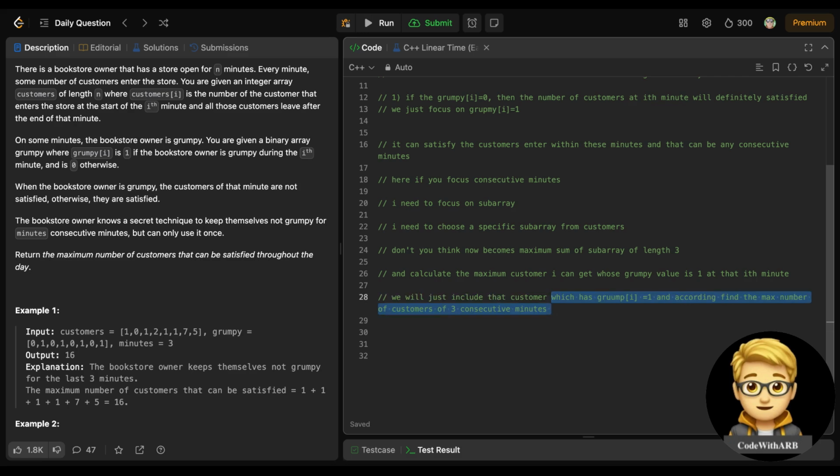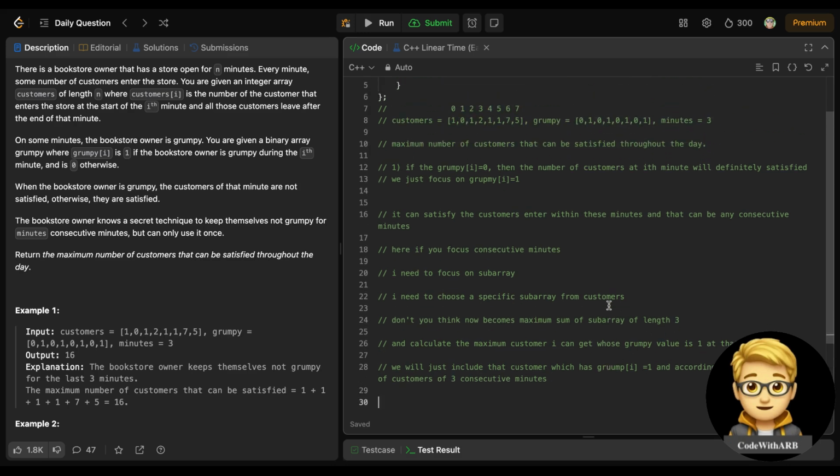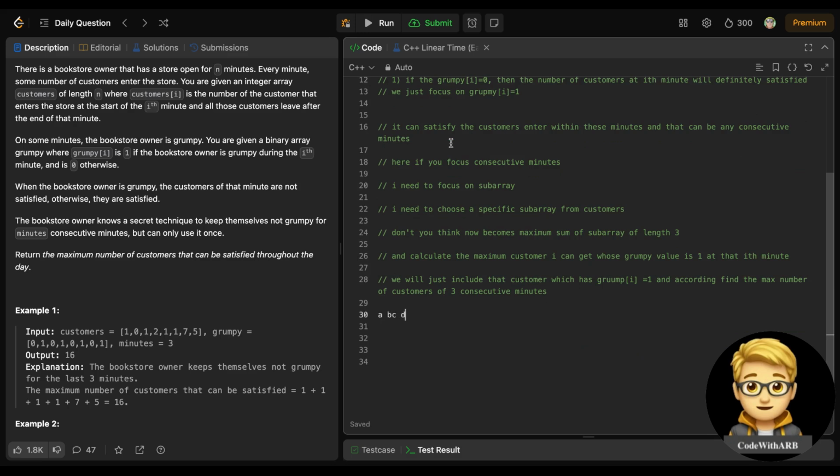Now what do we use for this maximum sum of subarray, right? So basically, suppose this is a b c d e f g and h, and suppose I need to take 4, right? What we'll do is check this abcd, and we will include only those customers which have grumpy value 1, right? So this is abcd, and suppose this abcd part's answer comes as sum, right?